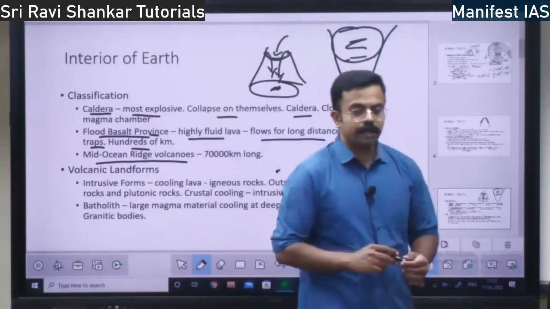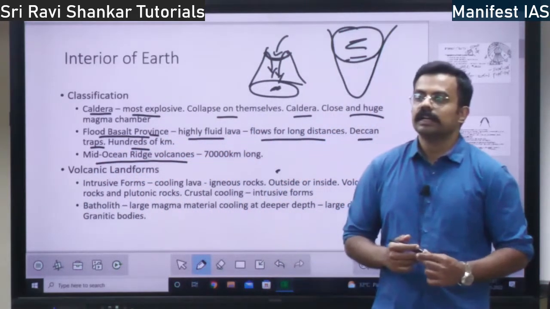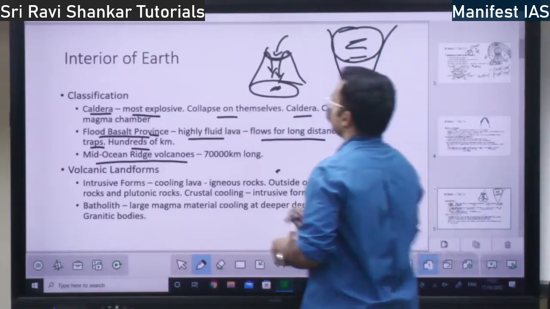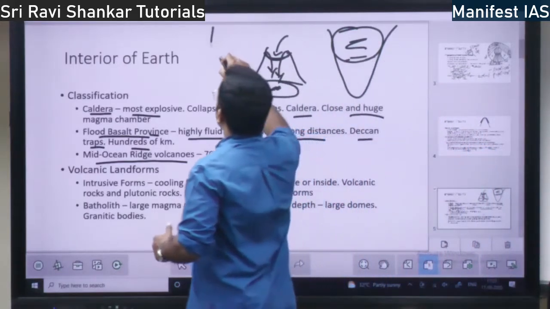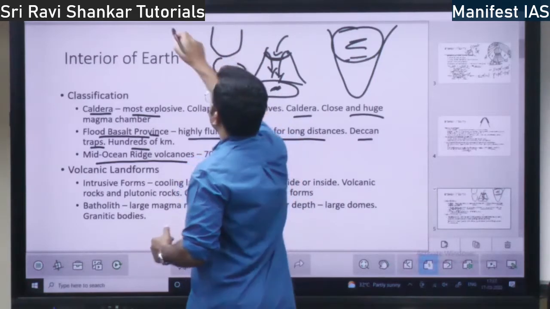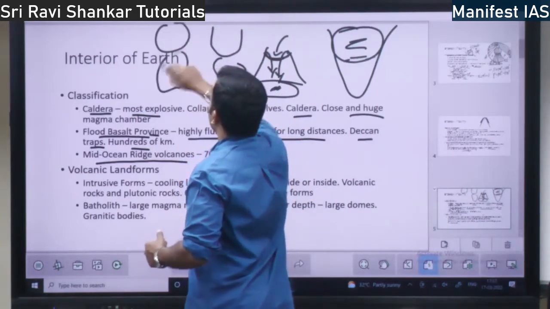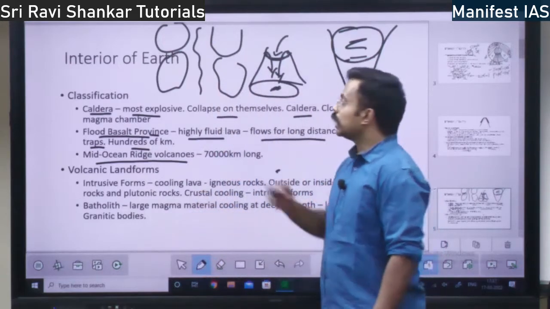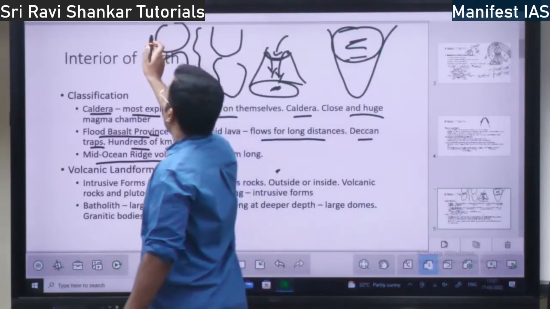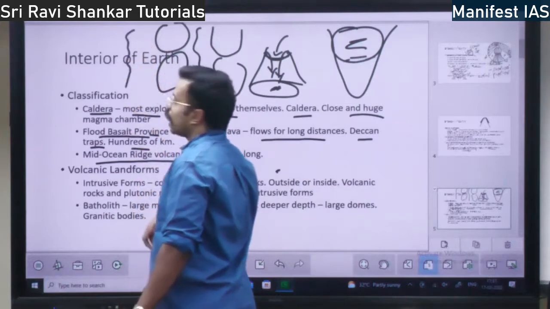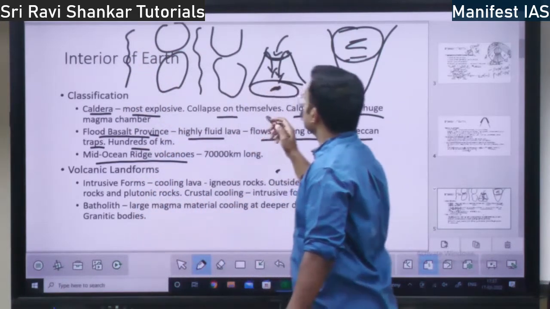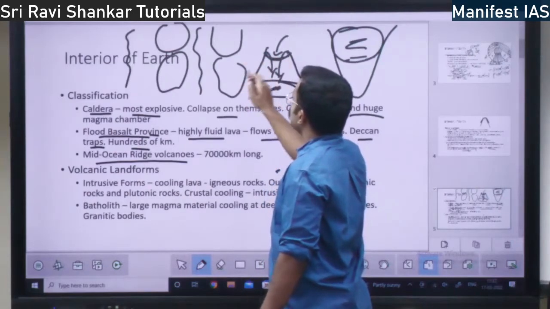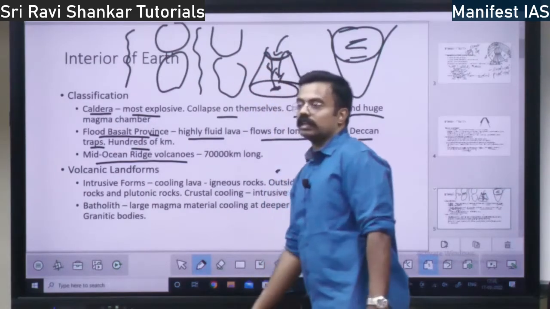Then you have mid-oceanic ridge volcanoes. Do you know where this mid-oceanic ridge is? It is in the Atlantic Ocean. Where is the Atlantic Ocean? Here is Europe, here is Africa, here is North America, here is South America. Whatever is in between is the Atlantic Ocean. On the left of America you have the Pacific Ocean. So please know the oceans, where they are, right? On the right of Africa you have the Indian Ocean, right?